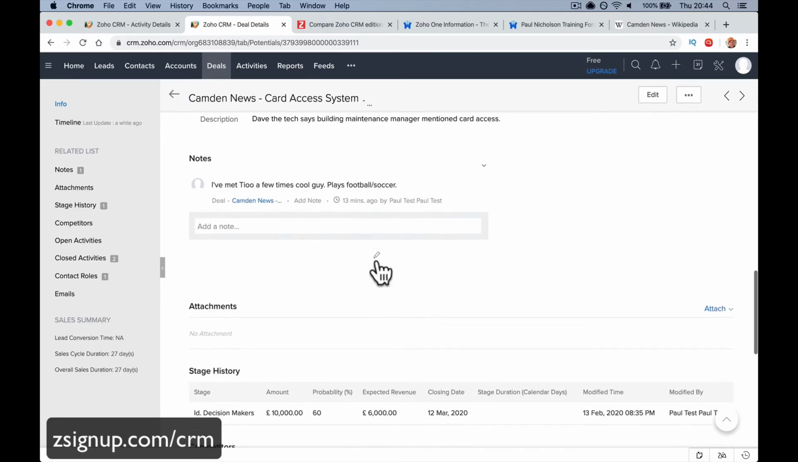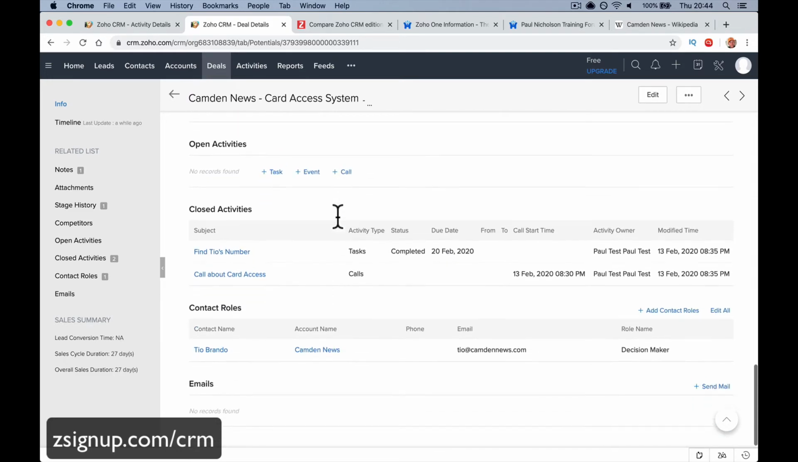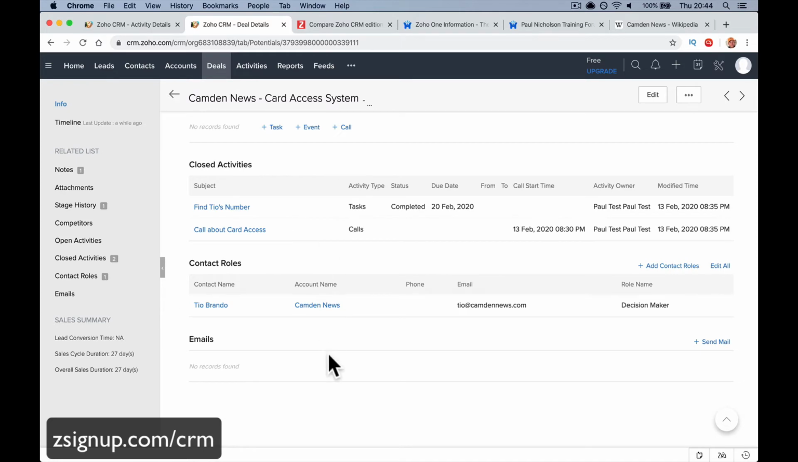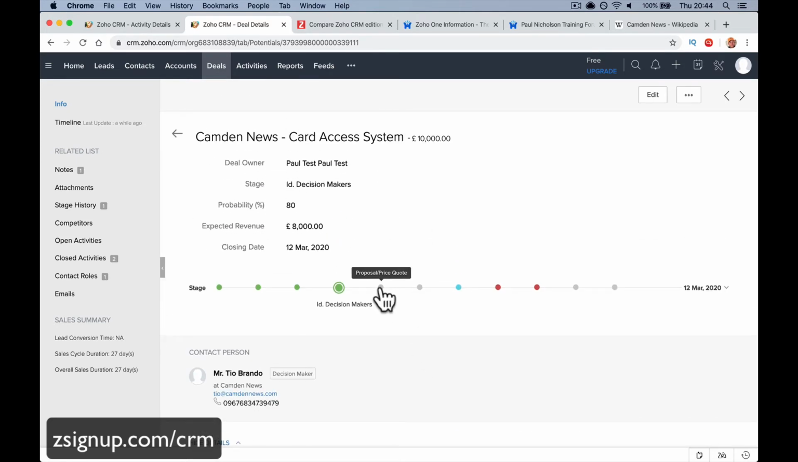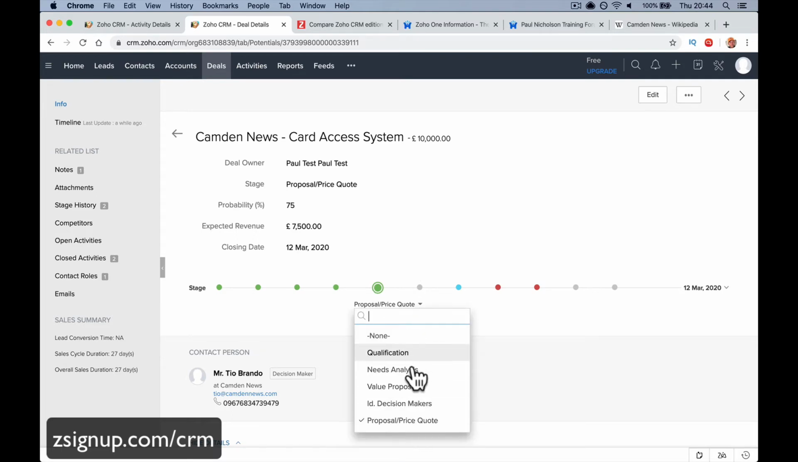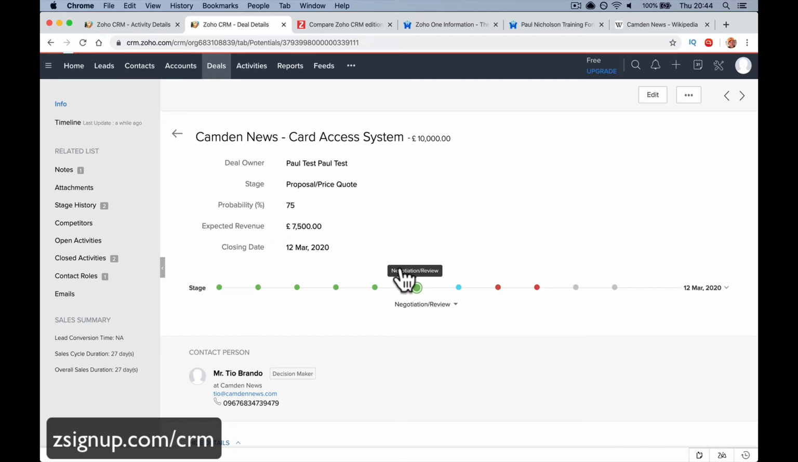You can go through, add some more notes. You're getting the drift of it now, I'm sure. Any information, any emails, and your job here is to move this along. And there's two ways of doing it, as I've showed you before. You can just tick them along. Proposal sent. Tio's been sent a proposal, and now we're in negotiate and review. Or proposal price quote. Well, you can jump it around there. I think that's new. And Tio's received the quote, and you're in negotiations.